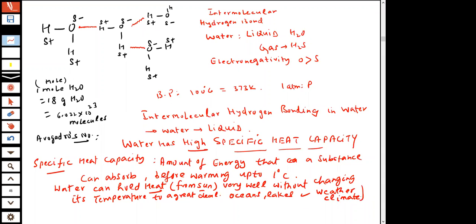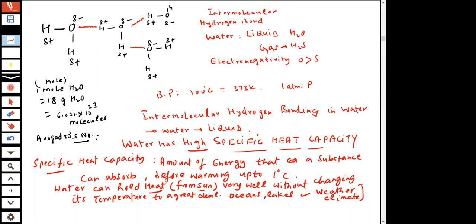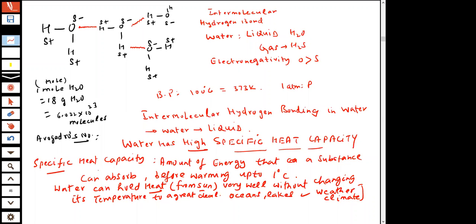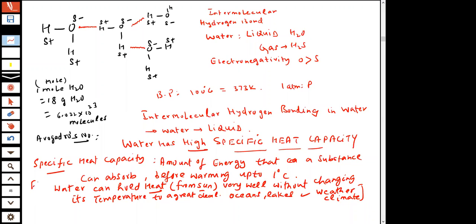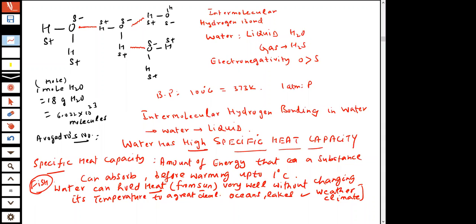If you go to the beaches, you see what type of climate is there. A lot of moisture is there in the air. So the water is not completely evaporating. Therefore, students, the fish survives in the water. If the temperature becomes very hot, what will happen? A fish cannot survive.